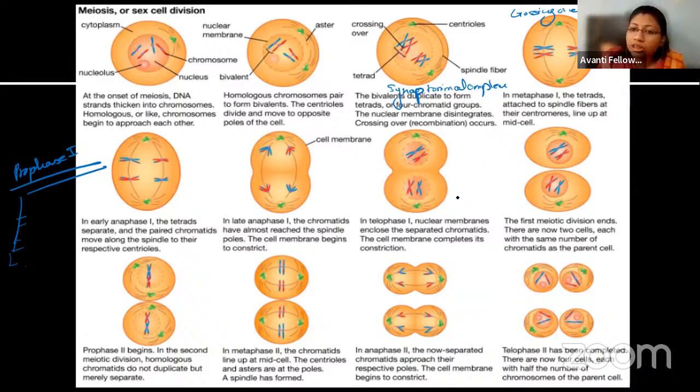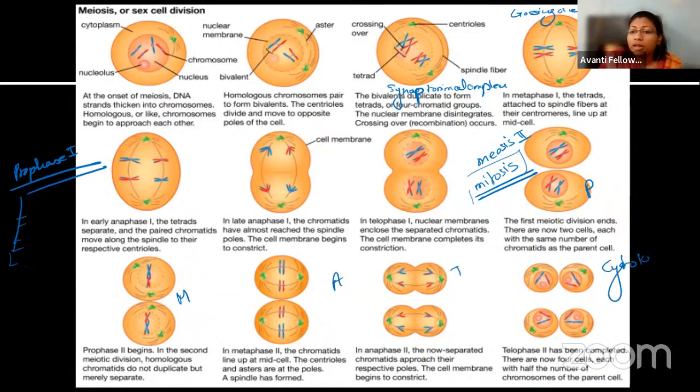First division completed. This meiosis 1 is known as the reductional division, because in the metaphase and anaphase the chromosome number gets halved. Then meiosis 2 starts, which is identical to mitosis, again composed of the 4 stages, prophase, metaphase, anaphase, telophase, and lastly cytokinesis.